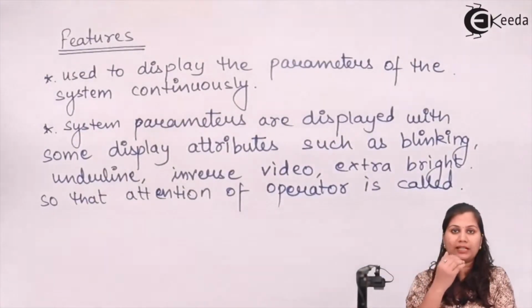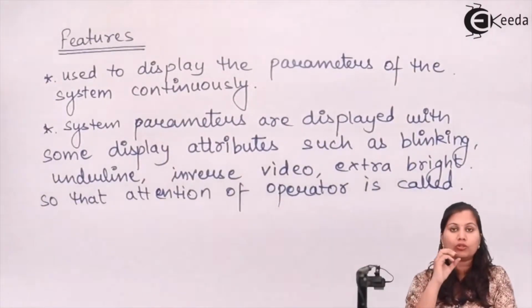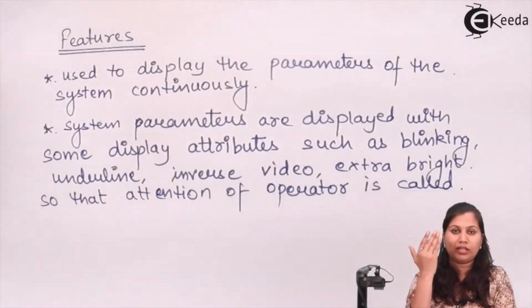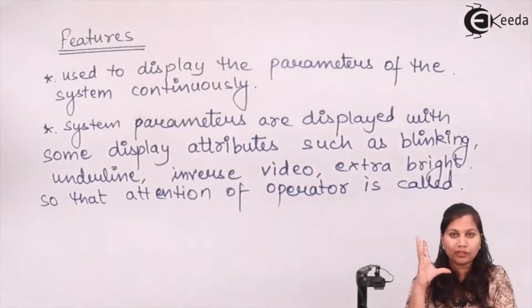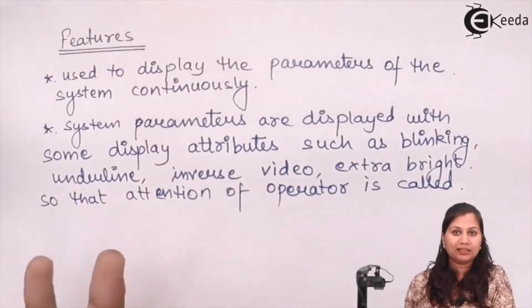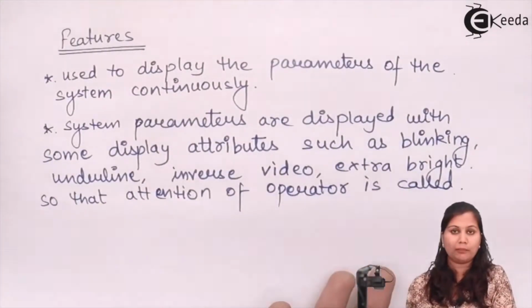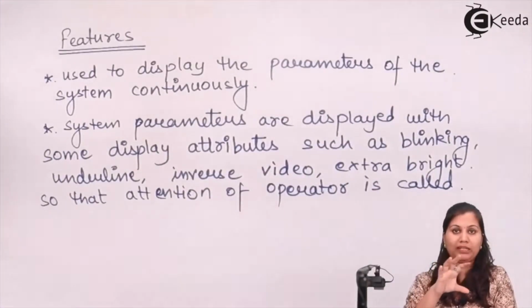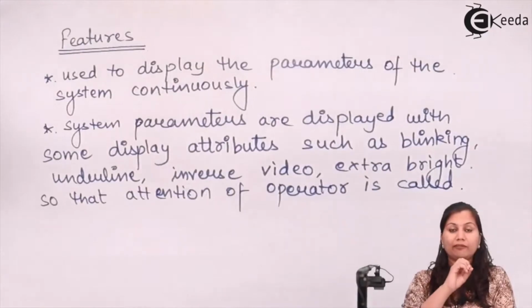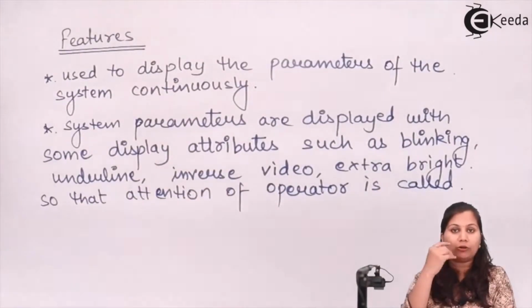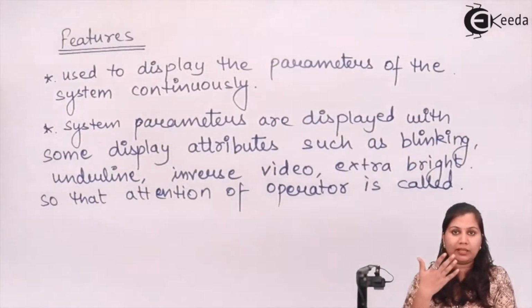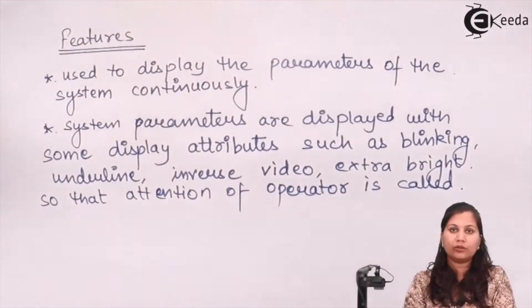And suppose we want that the temperature should not exceed a certain value, so if the temperature is increasing above that value, we can have blinking of the readings, or an underline, inverse video, extra bright. So these features can be used so that if any reading is going out of limit or crossing its limit, the operator can get quick attention towards those readings or parameters.